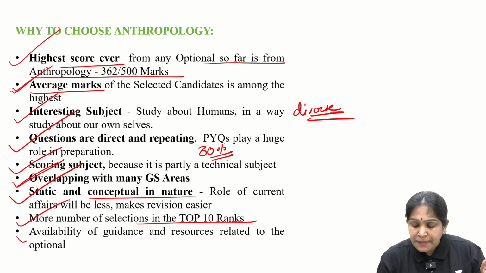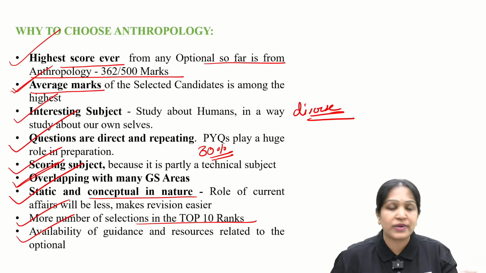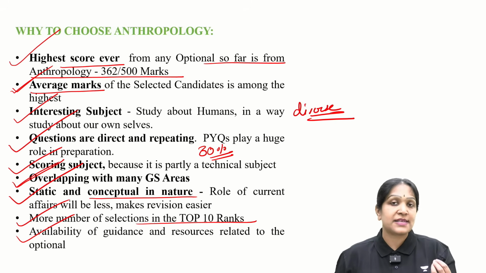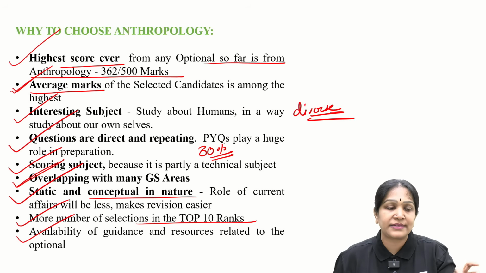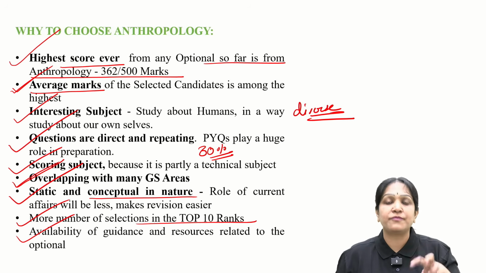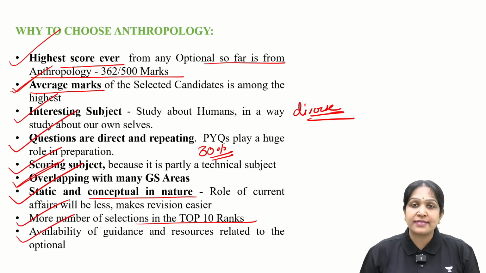Availability of guidance and resources. I mean, you need some coaching, some material, some seniors to guide you, and some PYQ based books in the market. These kinds of sources are comparatively more available in anthropology. So these are the reasons why to choose anthropology.